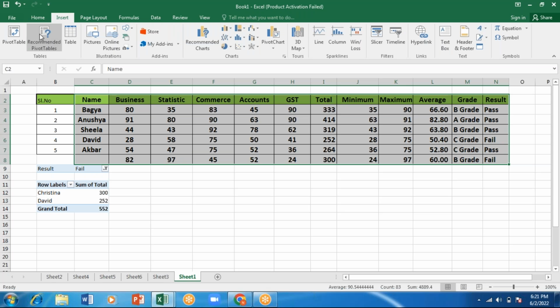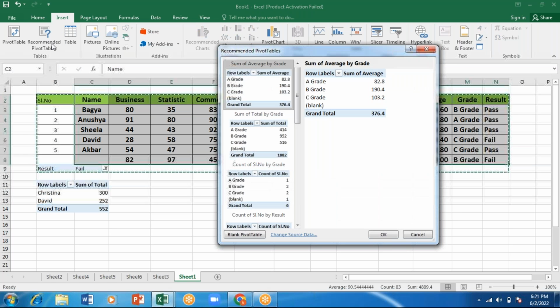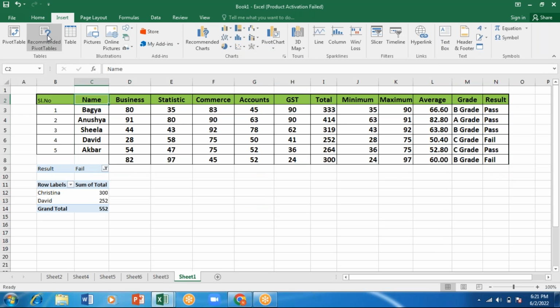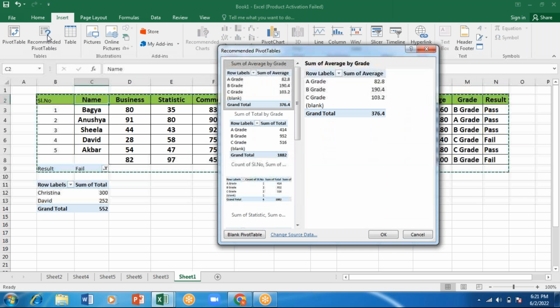So I'll go for this recommended pivot table. When I click on this, the range is selecting in a different place. So I'll just select this. I'll just close this. Okay. So here we will click. Now I'll go for this recommended pivot table. I'll change the range. So see here, you are getting it like this. A grade, B grade, sum of range you're getting, and total you're getting.